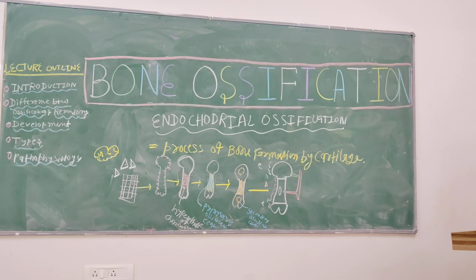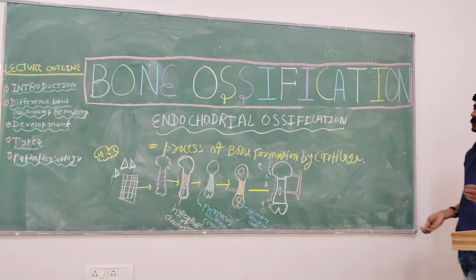In this process, as I told you, there is a formation of bone from the hyaline tissue, or we can say fiber. With the help of hyaline tissue or fiber, there will be a formation of bone.